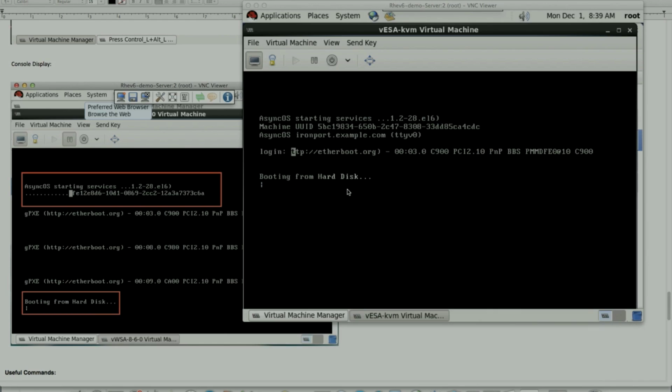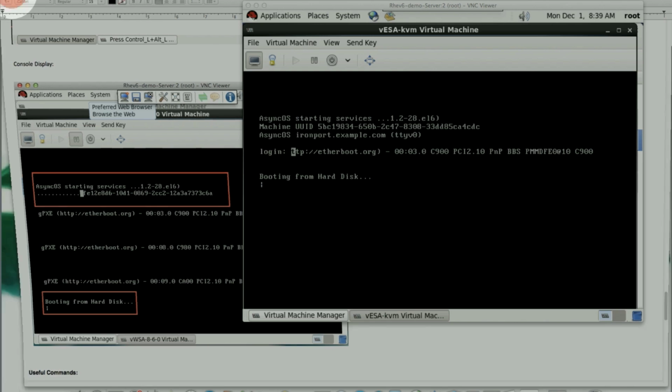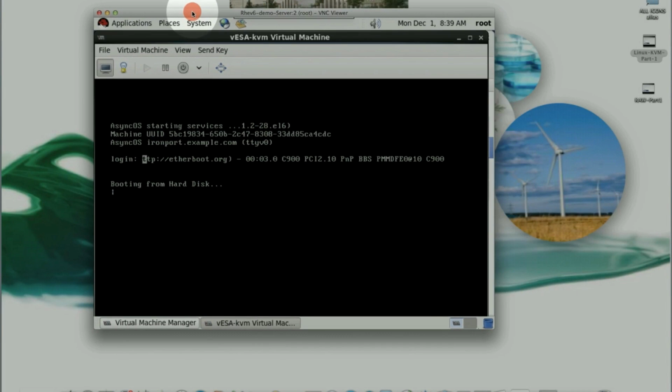Okay, after a few minutes it's booted completely, as we see on the screen. Just to make it clear, probably a little bit better. We see a login prompt, and it's going to default the same as today, which is admin, and the password is ironport. So once it prompts you for the login, it's admin and ironport.